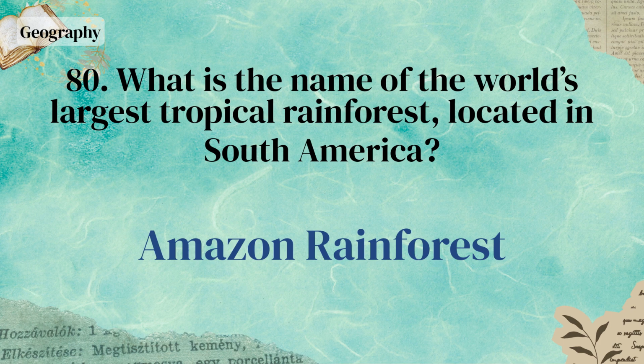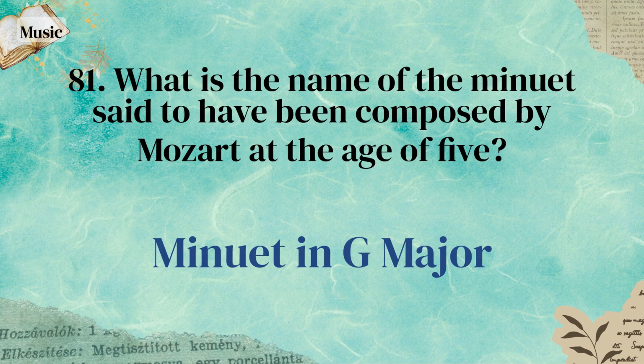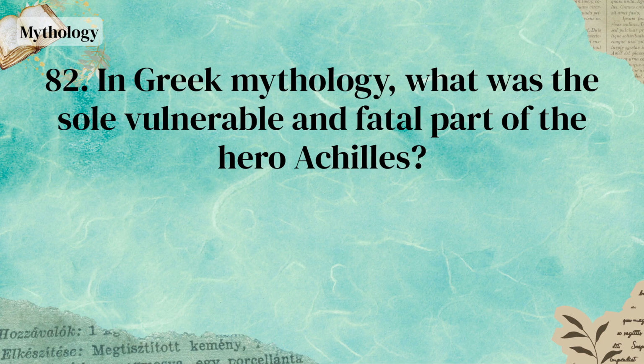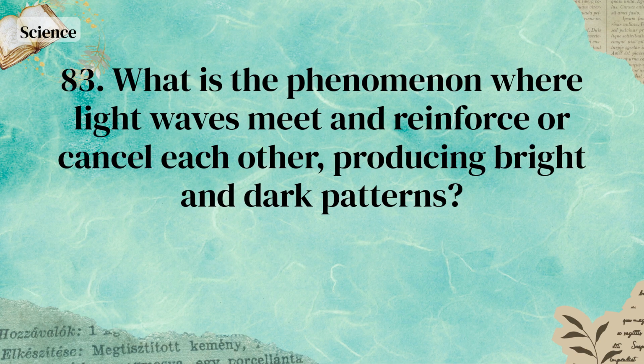Amazon rainforest. What is the name of the minuet said to have been composed by Mozart at the age of 5? Minuet in G major. In Greek mythology, what was the sole vulnerable and fatal part of the hero Achilles? Achilles tendon. What is the phenomenon where light waves meet and reinforce or cancel each other, producing bright and dark patterns?